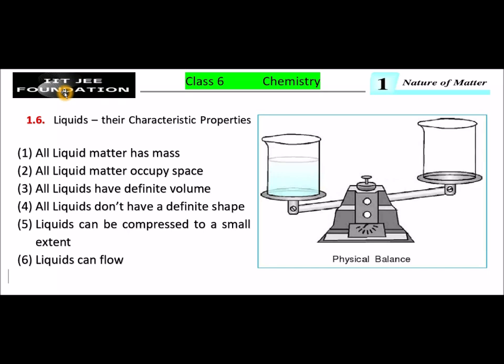Dear students, in the coming video I explain the first characteristic property of liquids. All liquid matter has mass using this example.